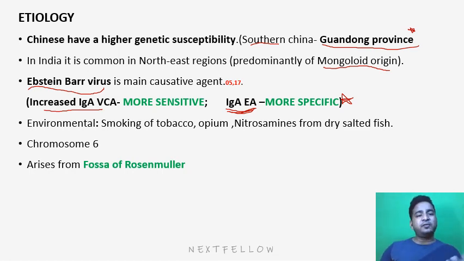And there are environmental factors like smoking of tobacco, opium, then use of nitrosamine from dry salted fish, etc. It has also been seen that nasopharyngeal carcinoma patients have some sort of defect at the level of chromosome 6. Okay, chromosome 6. And this carcinoma arises from the fossa of Rosenmuller. You all know the fossa of Rosenmuller. It is located in the nasopharynx.